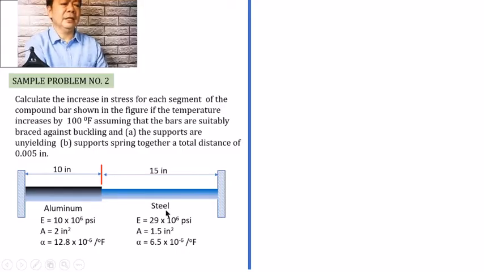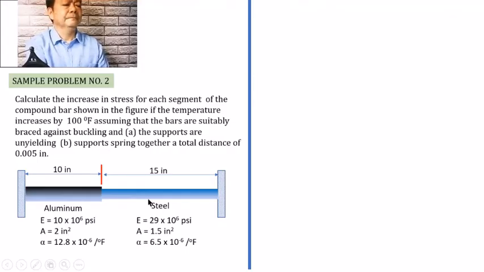It is said in the problem that the temperature will increase by 100 degrees Fahrenheit, meaning there will be a change in temperature equivalent to 100 degrees Fahrenheit. And in this case, we shall be required to determine the increase in the stress in both the steel and the aluminum.